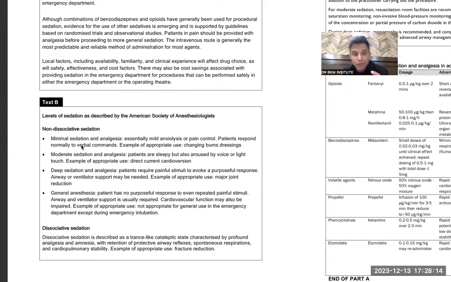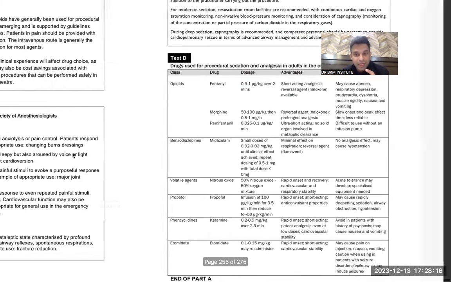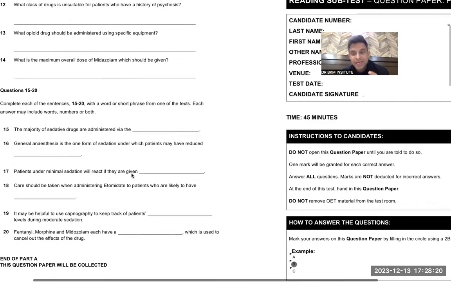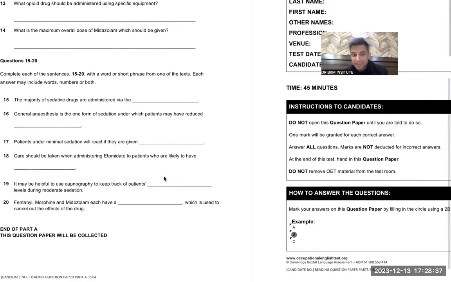So patients respond normally to verbal commands. Then I tried to fit the words: patients under minimal sedation will react if they are given verbal commands. So react means the patient will respond to verbal commands. That becomes my answer. Again, I save time because I could match these two words, react and respond. So please try to understand these things. Simple strategies.